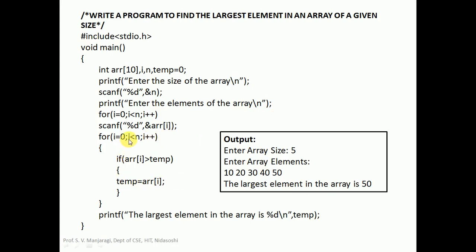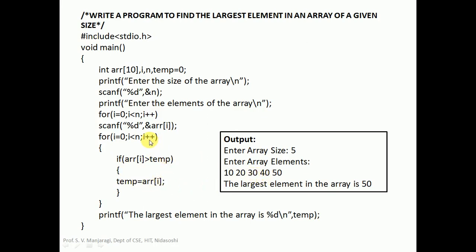And check the condition. Is 2 less than 5? True. Condition is true, and we come here and test this condition again. Array of I, that is array of 2, it will be 30. Is 30 greater than temp, that is 20? True. And make temp equal to array of I, that is 30. I is 2 here, array of 2 will be 30.